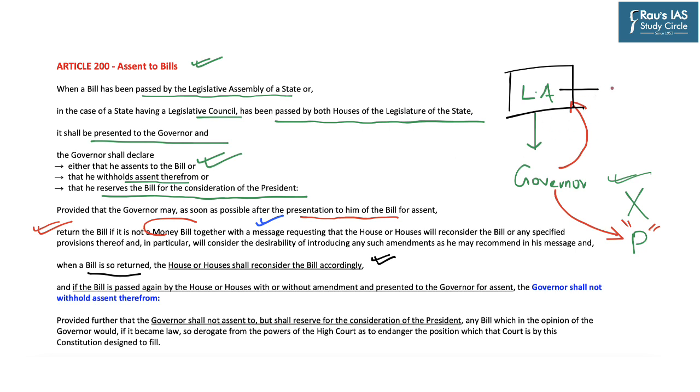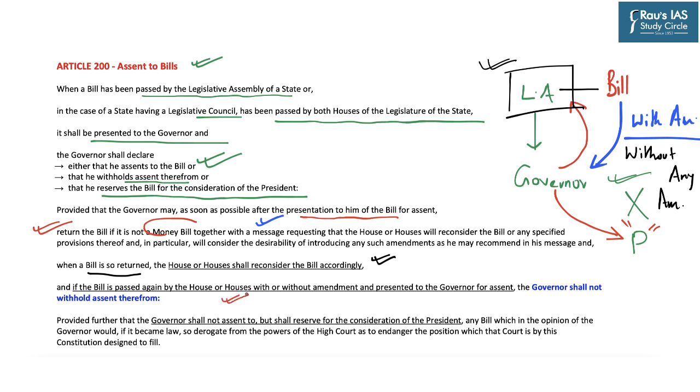Now next, what may happen is that for the bill which is returned by the governor, the assembly can either pass it with the amendment as suggested by the governor or without any amendment. That is, the Legislative Assembly may not consider the changes suggested by the governor. And if the bill is again passed by the house or both houses of the State Assembly, with or without amendment, and it is again presented to the governor for assent, then the governor shall not withhold assent therefrom. That is, the governor is bound to assent.